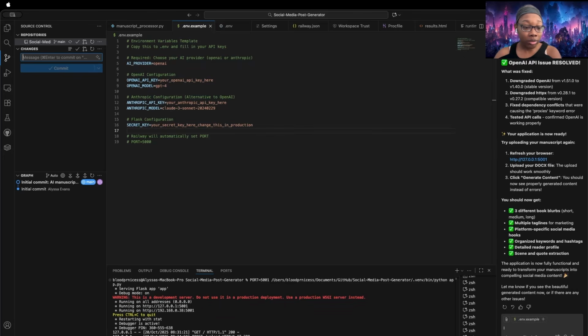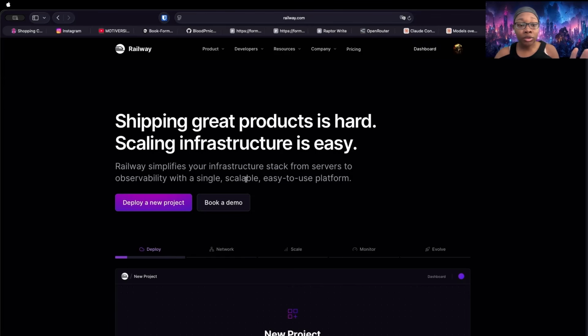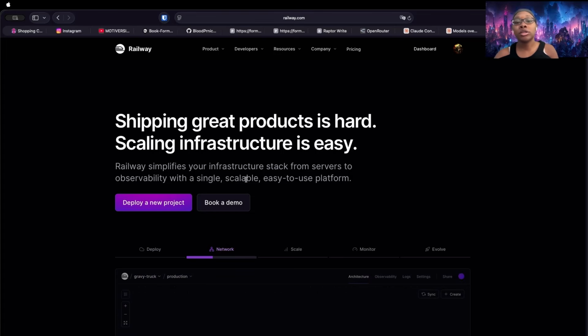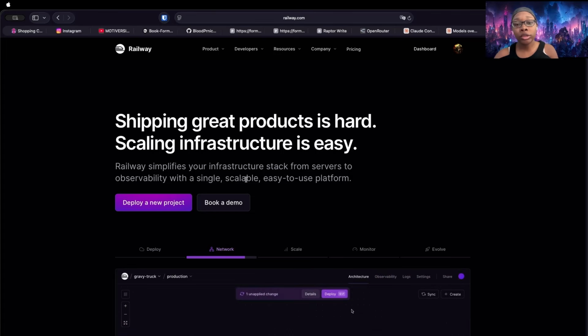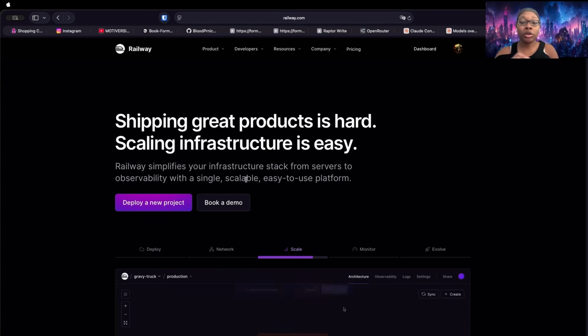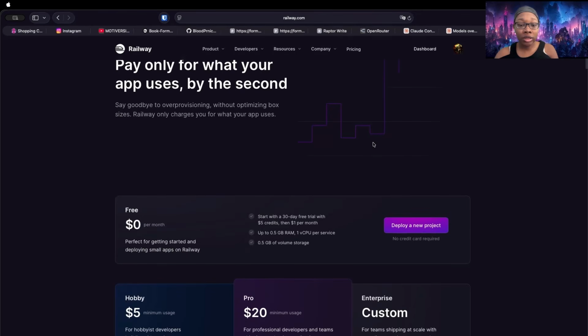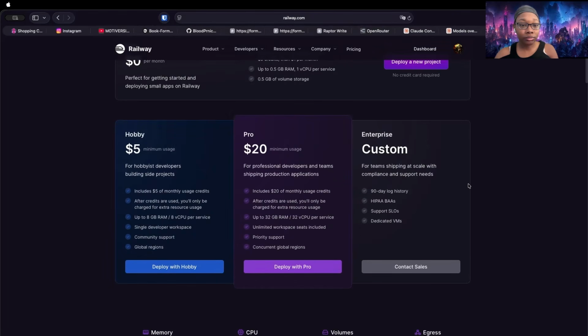Now that it's on GitHub, let's go into Safari and go to Railway. So once again, you can start out with free if you have small applications and you use it frequently, you won't need to spend money on it. But if you think you might let it languish, but you don't want your stuff to go away, you can review their pricing. It is based on $5 a month for minimum usage, and then the more you use of it, the higher your price gets. Currently, right now, I'm spending $10 a month, and I've got 3 projects running constantly.